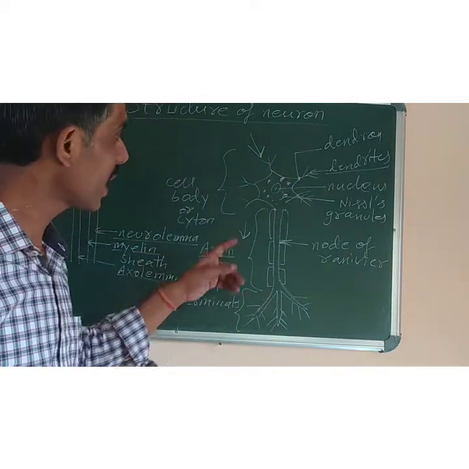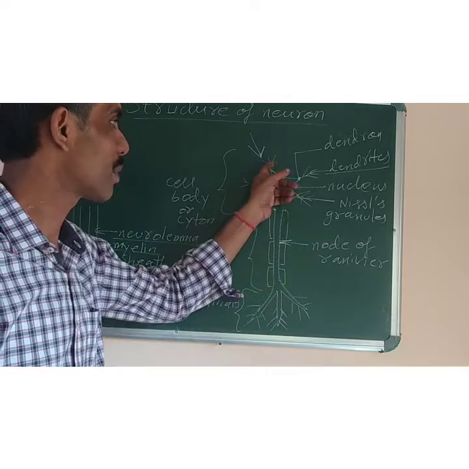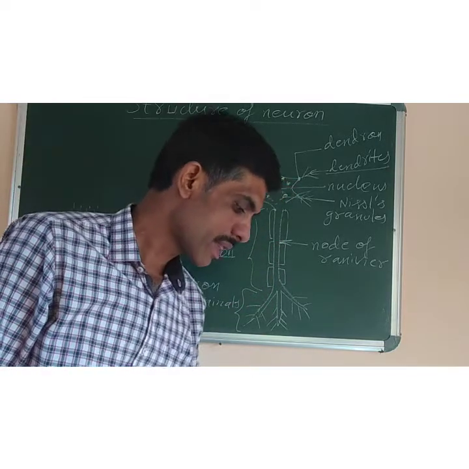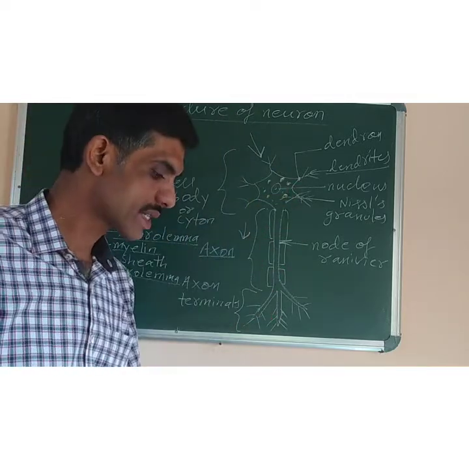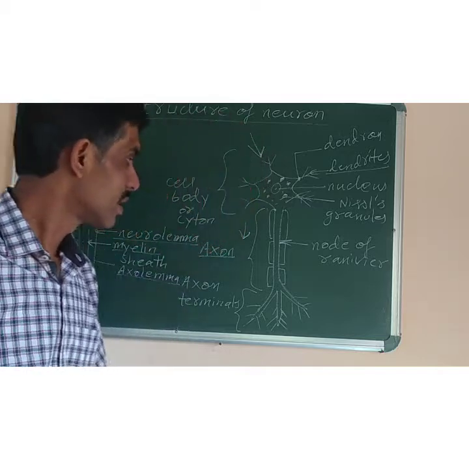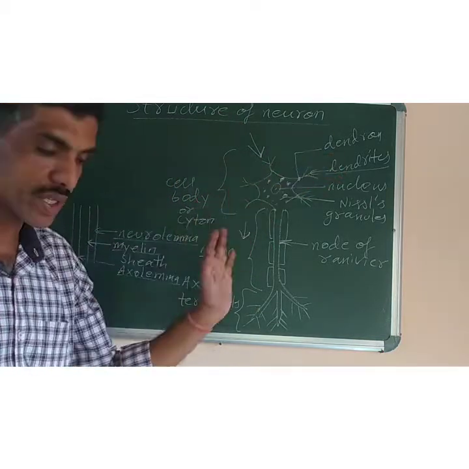There is generally one axon per cell. In one cell only one axon is found, but many dendrites are present. The branches are there, you can see. Then there are no ribosomes present in axon, but in dendrites ribosomes are there. Then you can say axon has the myelin sheath, but dendrites have no such myelin sheath.